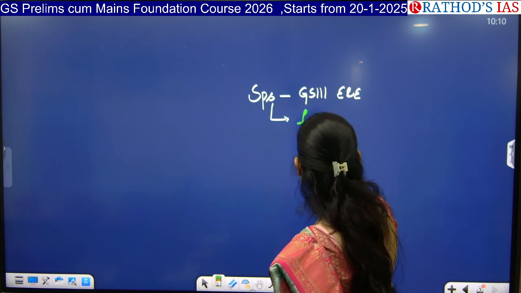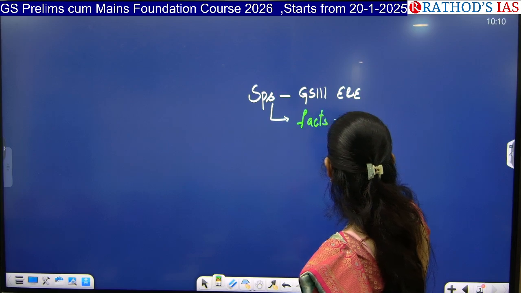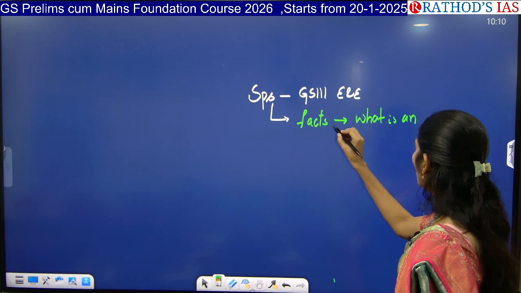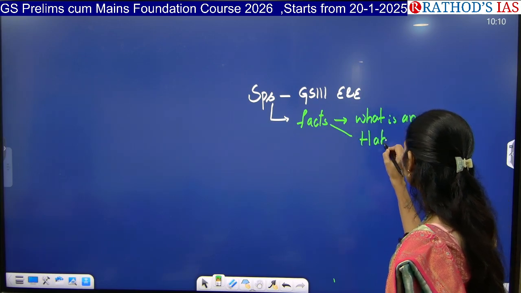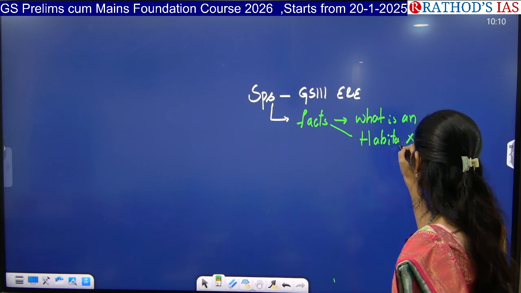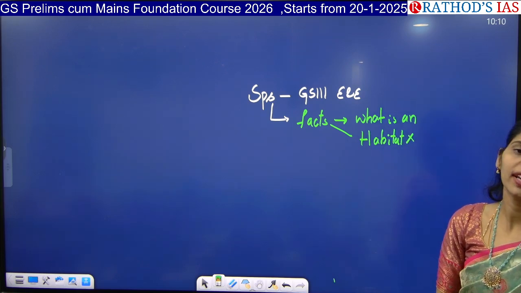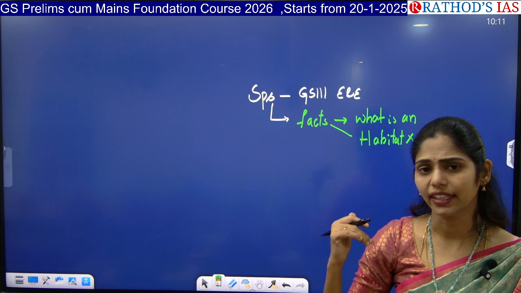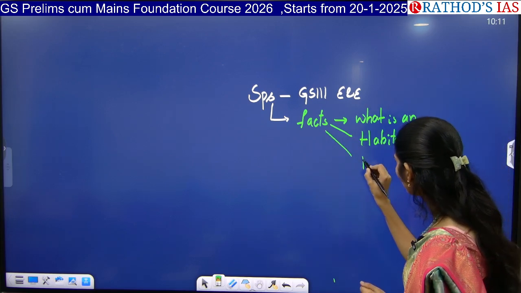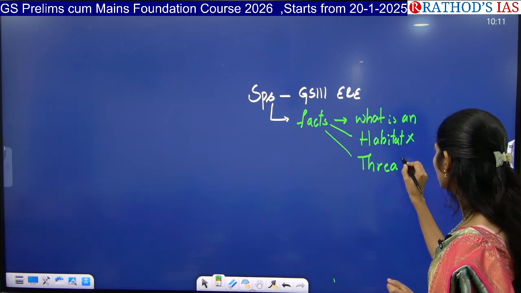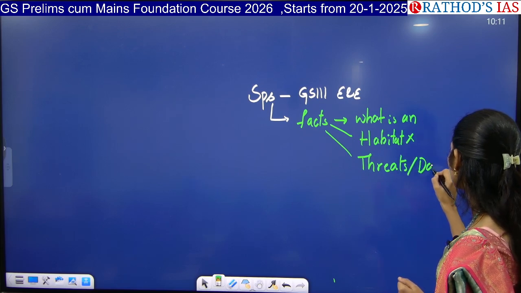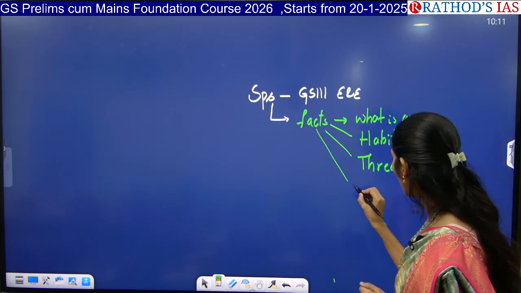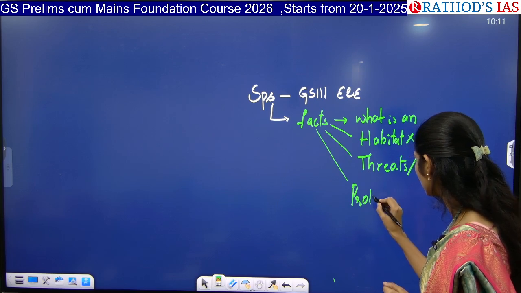You have to see the basic facts. These facts include what the animal is about, and what the habitat is where this animal can be seen. On this habitat you can get a question: is it seen only in India, or in India, Nepal and Pakistan, or in India, Nepal, Sri Lanka, like that. And you have to see what the threats are. Threats are nothing but the dangers it is facing. You have to see the dangers, and you have to see the protection status.